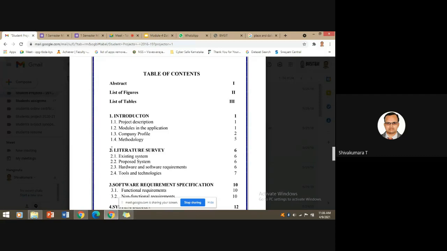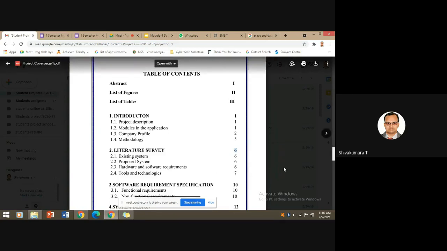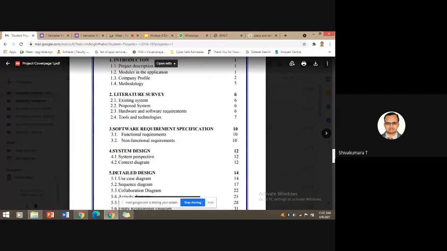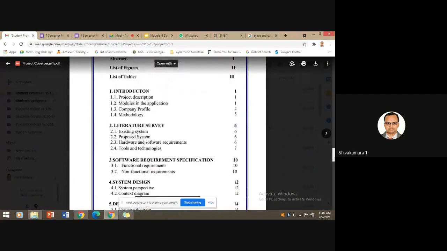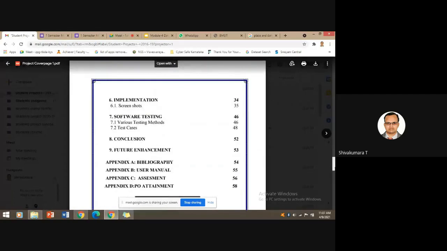under the introduction. And the literature survey, the second chapter, again begins on a new page, page number 6 according to this project. The subsections 2.1, 2.2, etc. If there are any existing systems or further subtitles, 2.1.1 will be mentioned as another subtitle. Similarly, the third chapter, software requirement specification, then system design. This is the index, the table of contents. Again, it comes under the preliminary pages.